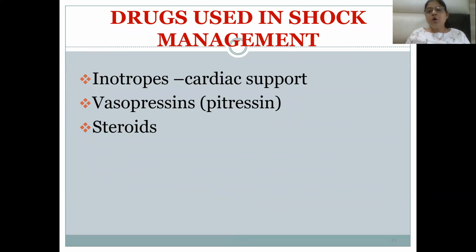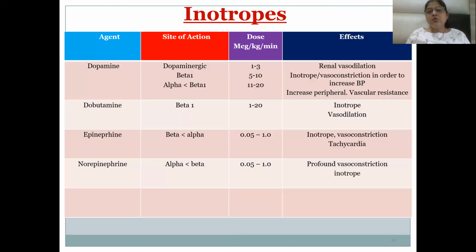The drugs used in shock management are inotropes, vasopressors, and steroids. Inotropes include dopamine, basically the main drug of choice in neurogenic or cardiogenic shock. In hypovolemic shock, norepinephrine is the drug of choice, which acts on alpha-1, alpha-2, and beta-1 receptors, which basically causes vasoconstriction and so an increase in blood pressure, and an increase in heart rate and cardiac output by acting on the beta-1 receptors. So norepinephrine is the main inotrope with profound vasoconstriction.